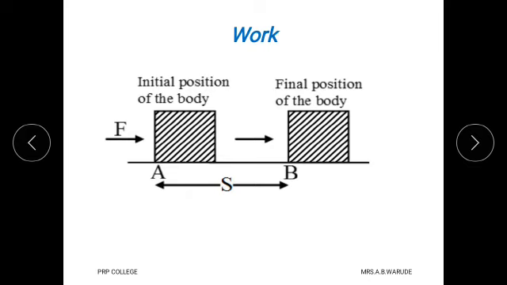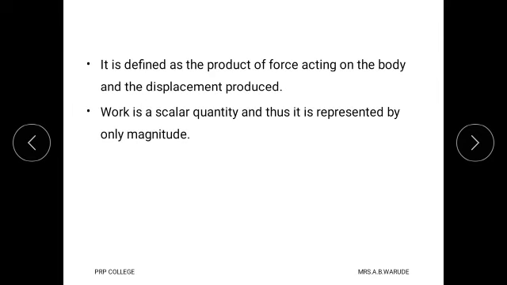After applying this force, the body changes its position and is at point B, and due to that there is a displacement of the body, caused by the applied force. Therefore, when we take the product of the applied force and displacement, that is called work done.